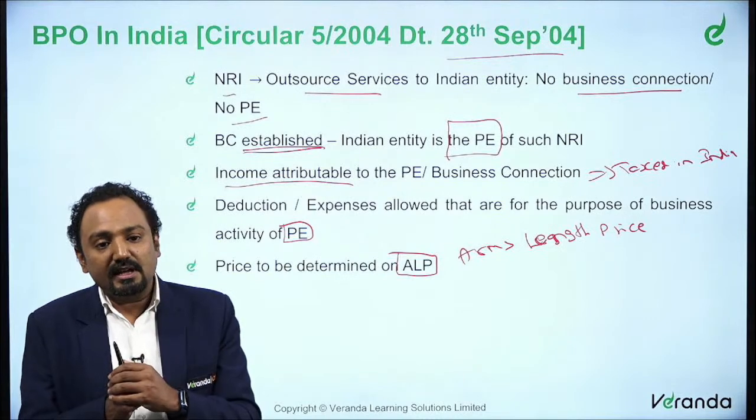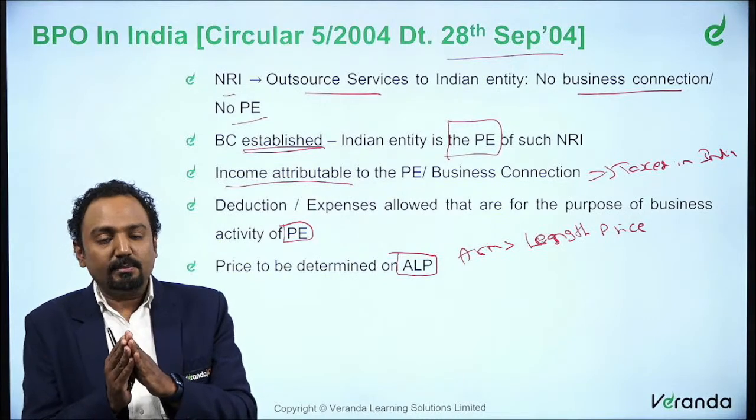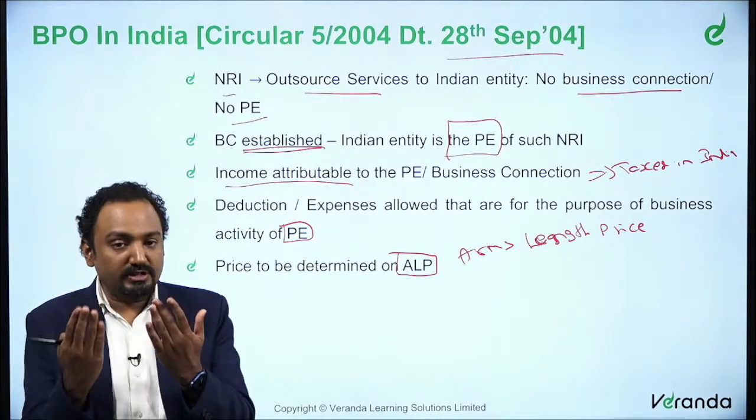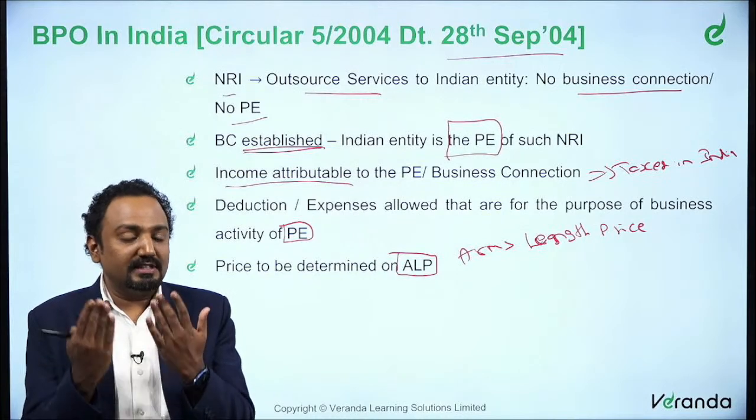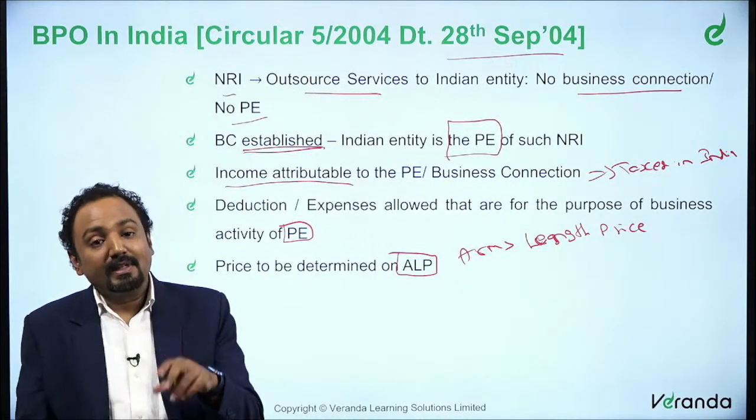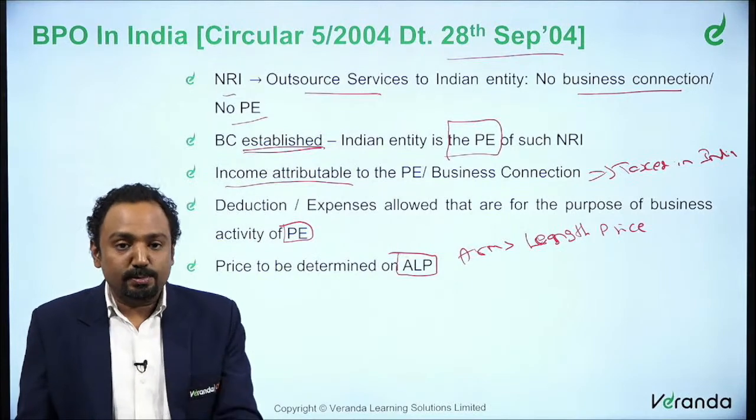So we discussed that earlier. Whatever price is happening between this non-resident and the outsourced Indian entity where business connection exists has to be determined using arm's length price.